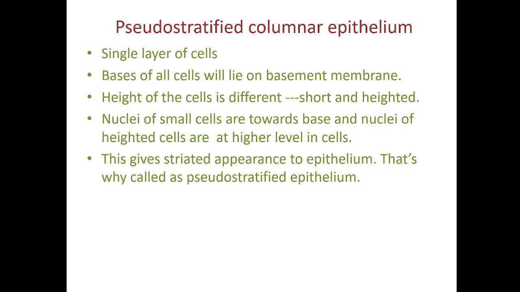So we have finished with the simple epithelium. Now the special epithelium, that is pseudostratified columnar epithelium. The name itself tells that it is pseudostratified. That means it is not stratified. That means it is a simple epithelium. But what happens? The height of the cells is different. Some cells are short, some cells are tall. So it is again a single layer of cells present here, a single row of cells.